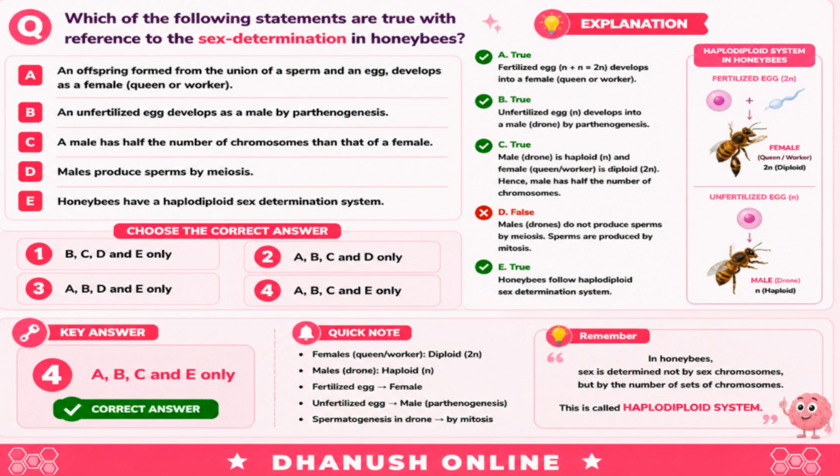Regarding sex determination in honeybees, which statements are true? The correct statements are A, B, C, and E. Males are haploid and develop from unfertilized eggs by parthenogenesis. Females are diploid. This system is called haplodiploidy.